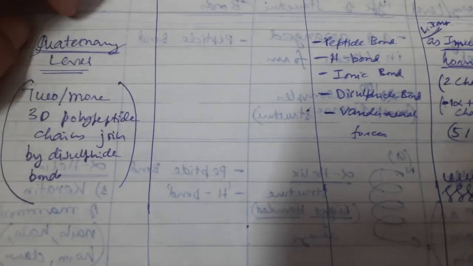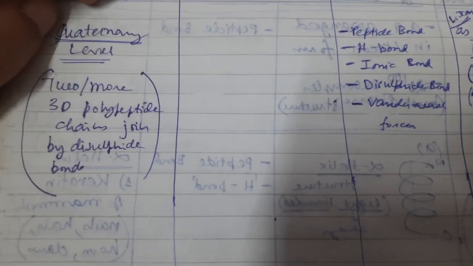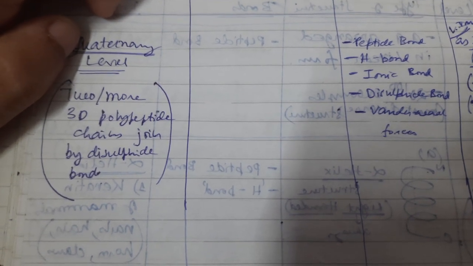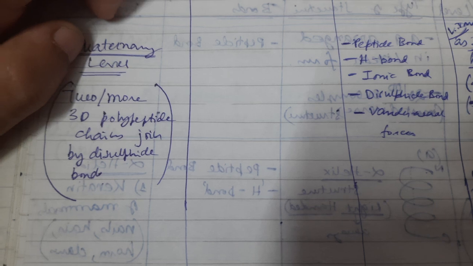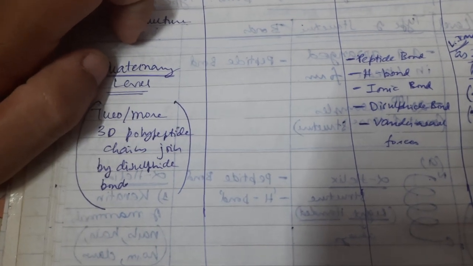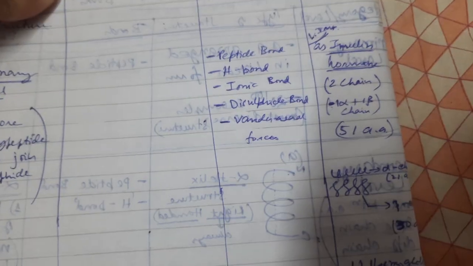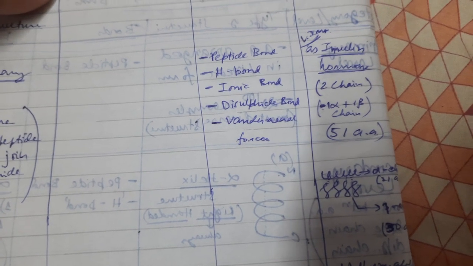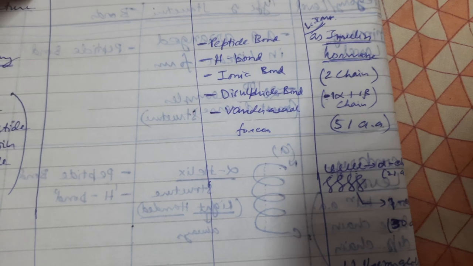This is the whole structure of the protein when it is made up of numerous polypeptides, a multimer or dimer. Its example is insulin. It is made up of two chains, alpha and beta.